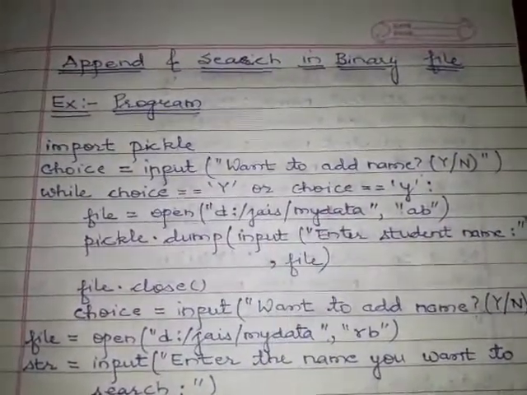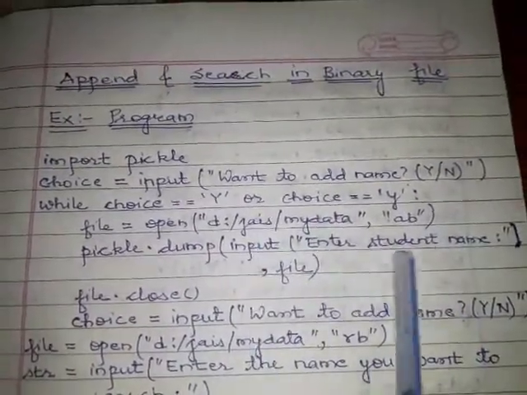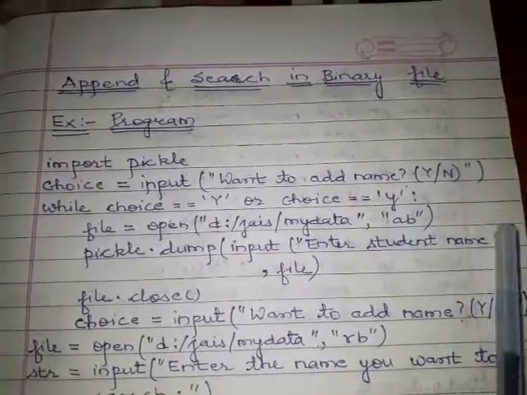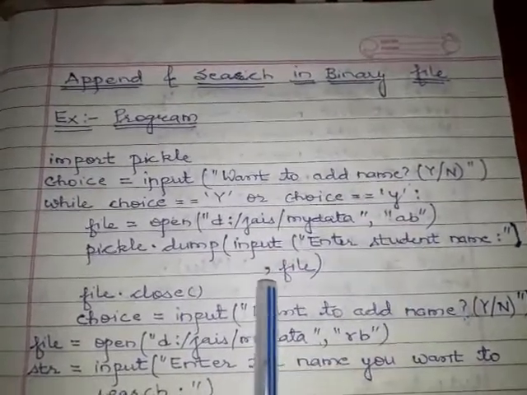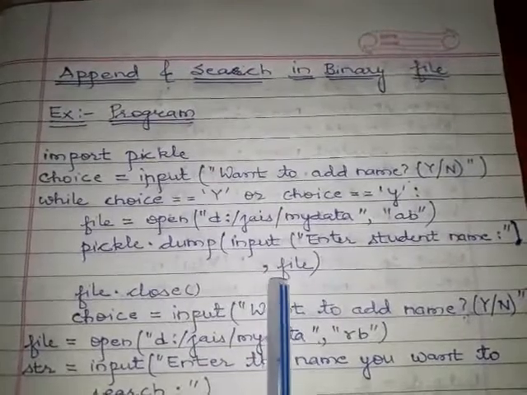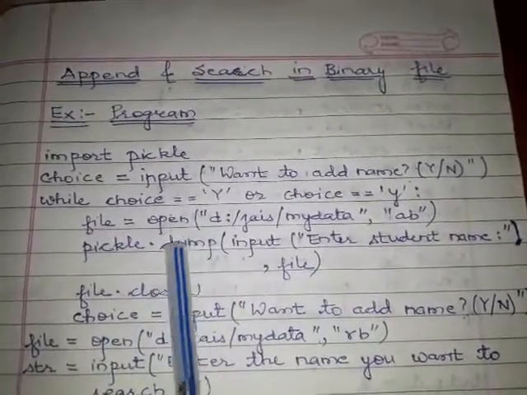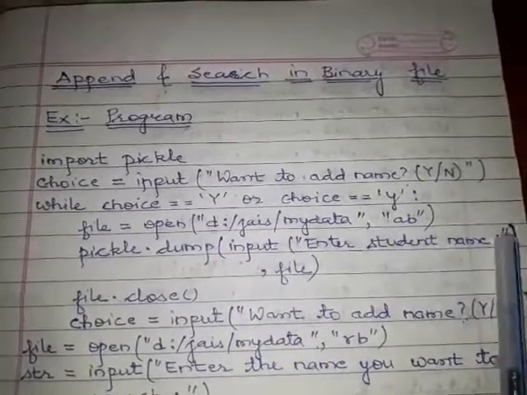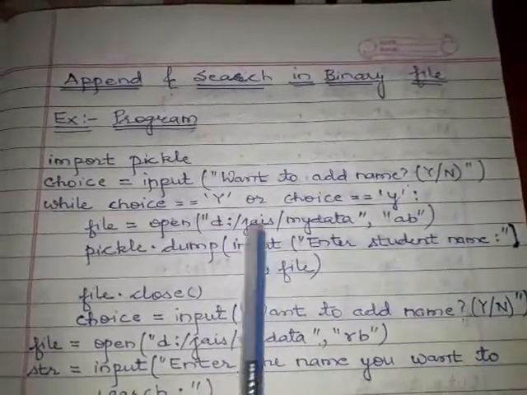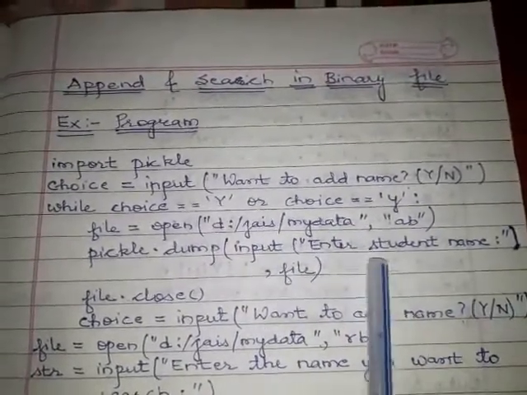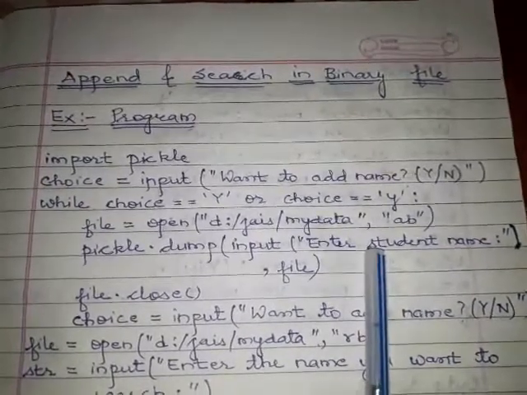The first one is the value given by the user. Whatever value the user gives at runtime will be the first argument, and the second argument is the file pointer. Or simply you can put any string over here, or a variable of string type.